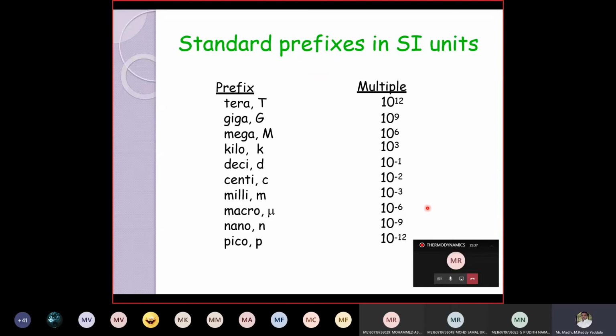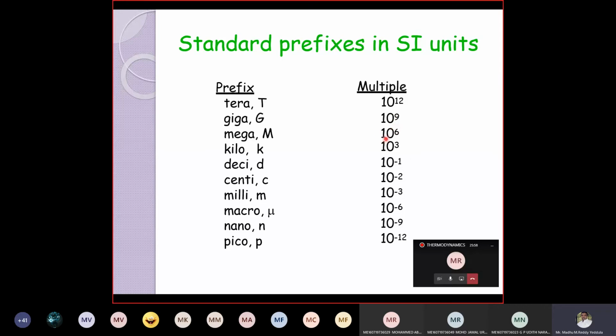So we'll use some standard prefixes. You might have known this. Starting from kilo, 1 kilo is 10 power 3, plus 3 is mega, plus 3 giga, plus 3 tera: 10 power 3, 10 power 6, 10 power 9, 10 power 12. Mostly we will go till mega. So mega Newton, giga Newton.